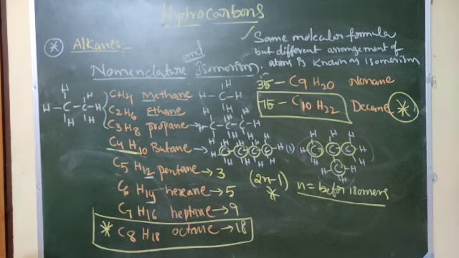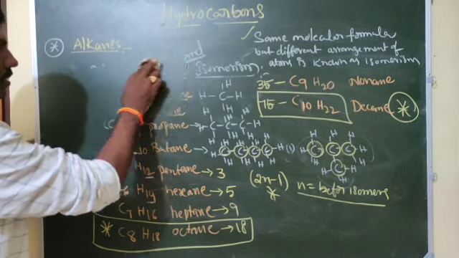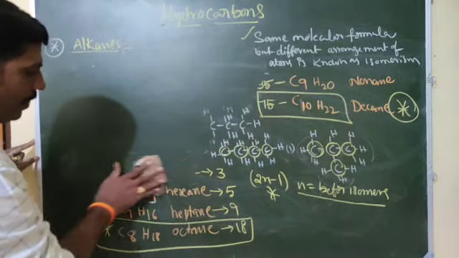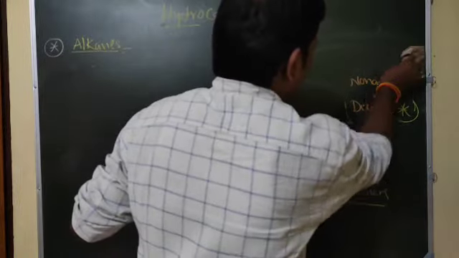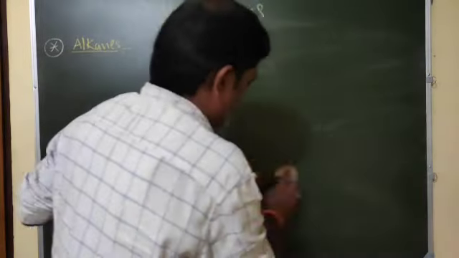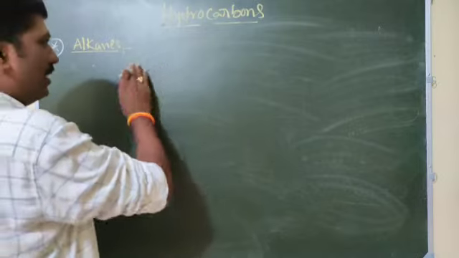Note it down. Next, nomenclature. I will take one example, then I will explain. Okay. Now, nomenclature based upon the number of carbon atoms attached to the carbon atom. That also we want.